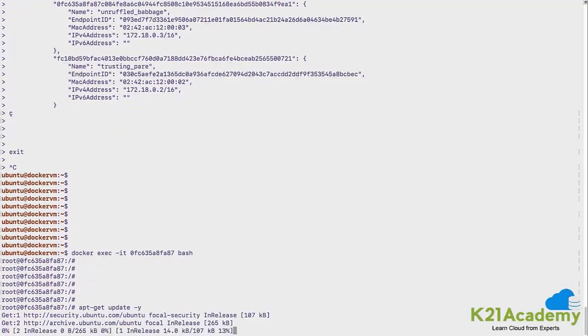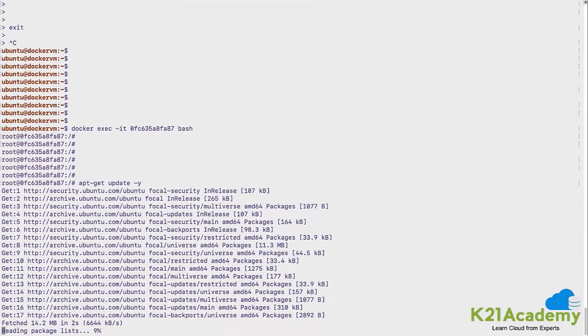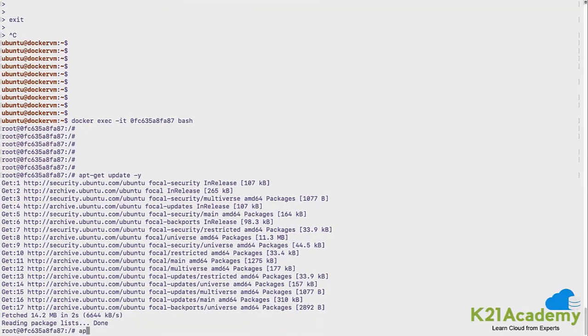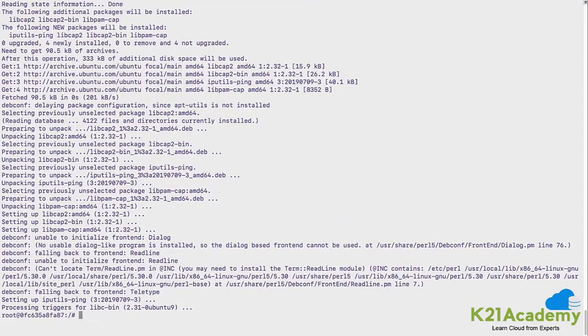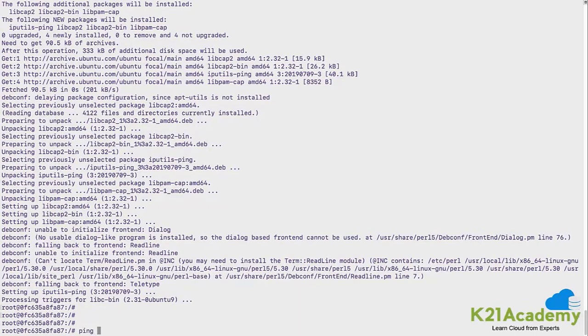So first I'll do an update, and then I'll do apt install. Sorry, there's a typo. Install iputils-ping, and I can give -y here itself so that it doesn't prompt for yes and no. Okay, cool. It has done the installation of the ping utility package.